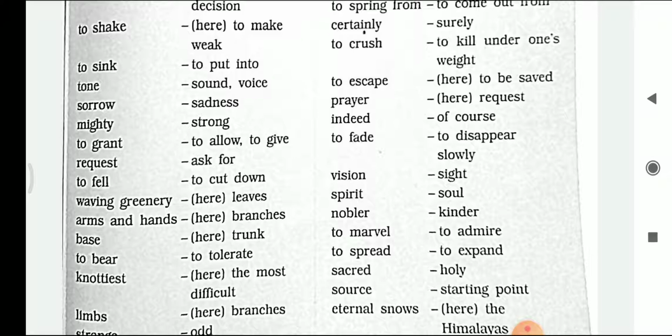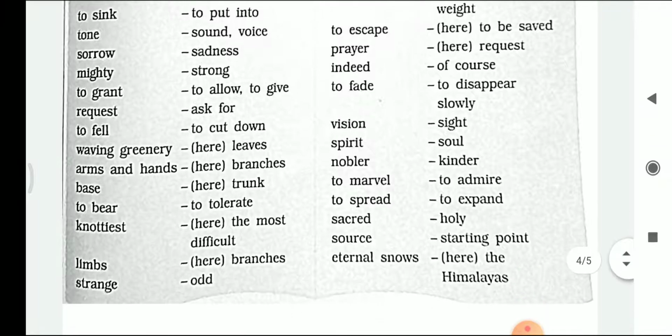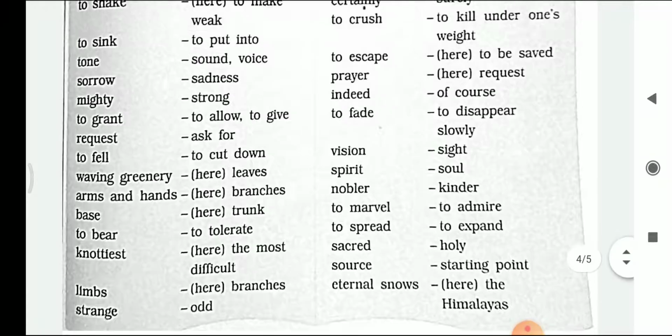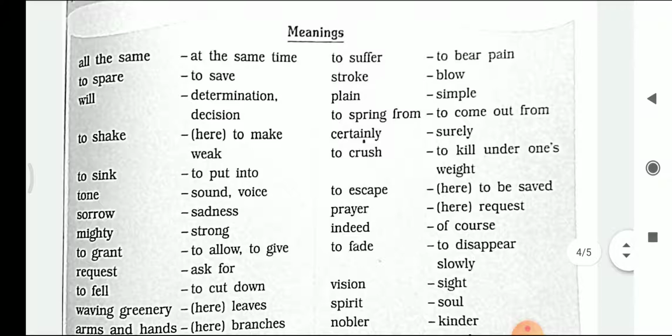Request, ask for. To fell, to cut down. Waving greenery, here it means leaves. Arms and hands, that means branches. Base, that means trunk. To bear, that means to tolerate. Knottiest, here means the most difficult. Limbs, here it means branches. Strange, that is old. To suffer, that means to bear pain. Stroke, blow. Plain, simple. To spring from, that means to come out from.